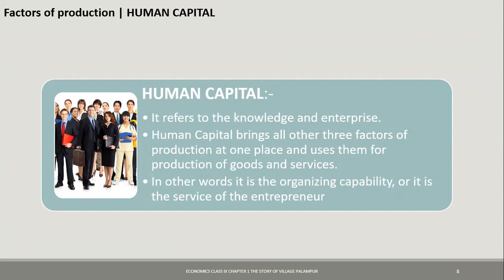So now I'll take you through the factors of production that are used in farming, and especially in the village Palampur. There are different factors of production that will be used in farming also. You require land. Of course, if there's no land, there can be no production. Then you'll require labor. You'll also require capital, and you'll also require human resource. So in this video, we will concentrate only on the first factor of production that is required for farming, that is land, and we will also focus on its use in the village Palampur.